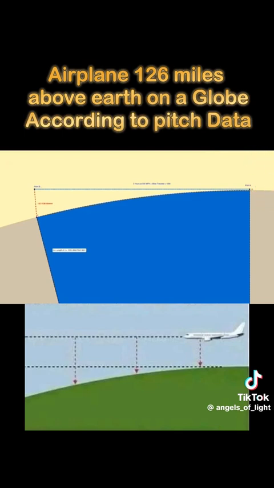And if you take away the 6 miles of altitude, it's 126 miles. So technically, according to the pitch data and the actual data of the actual flight, the plane was 126 miles out of whack with the globe. That's what it shows. But more importantly, it shows that there is no globe, because there can't be. Because planes can't fly the way they must fly, and the Earth be a globe. It's just impossible.